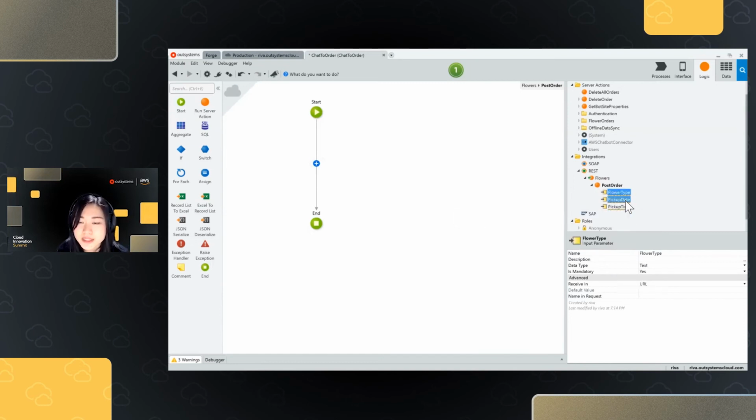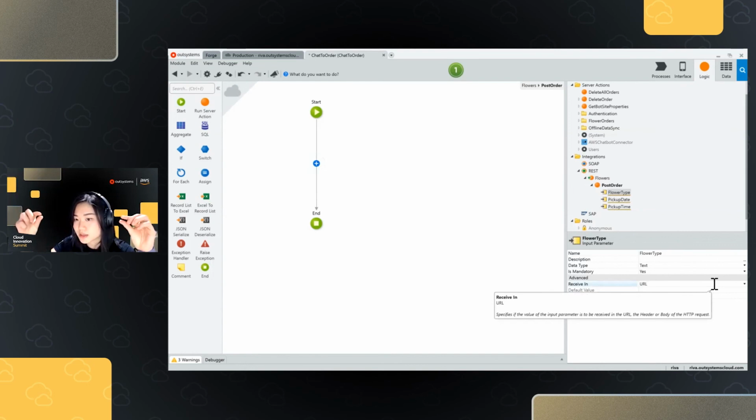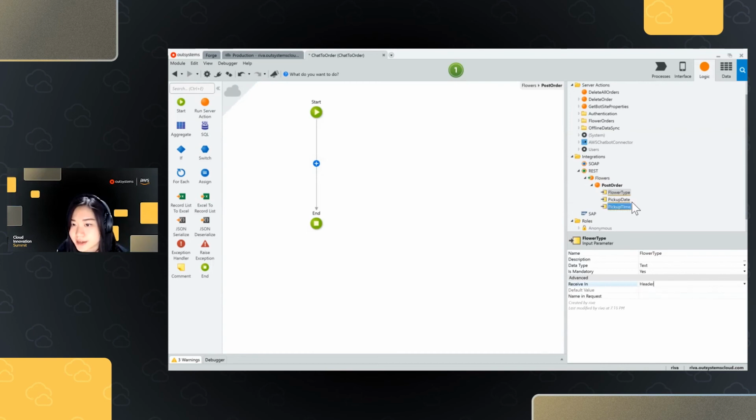And for all of these input parameters, by default, they're set to be received in the URL as a query string together with the body of your URL. But I'm going to change this to be received from the header instead. So I'm changing all of that to receive from the header.